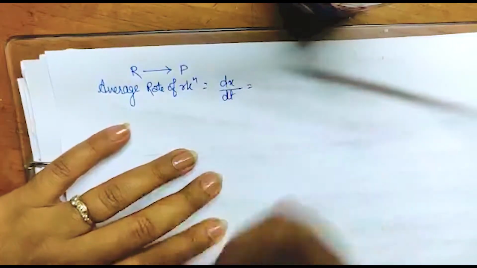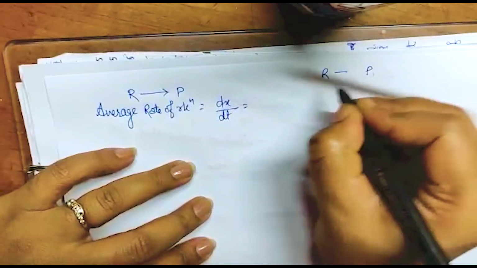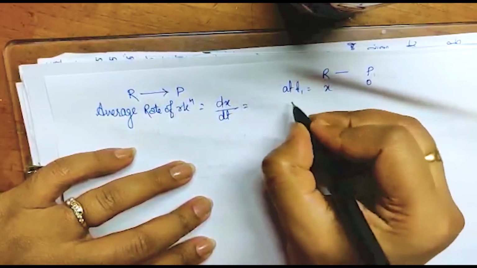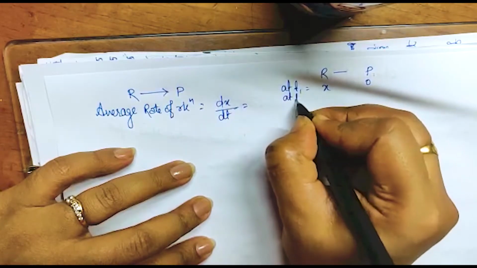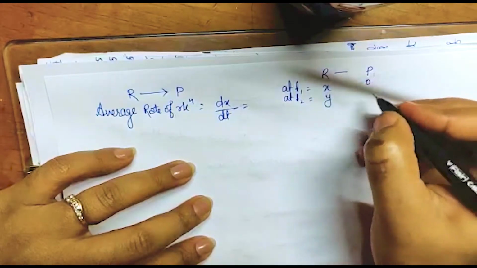Suppose this reaction I'm writing in this way, R changes into P, at T is equal to T1 time, suppose this is x and this is 0, and at T2 time, it becomes y.